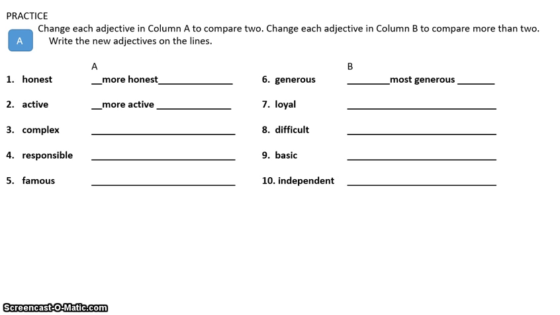Number 7, loyal. Okay, you don't want to say loyaler or loyalist. Okay, a loyalist is actually a person, but in this case, that's not what we're talking about. We're talking about adjectives that compare. So in that case, it's going to be most loyal. Okay, Bob is the most loyal friend of them all. Okay, that's comparing more.